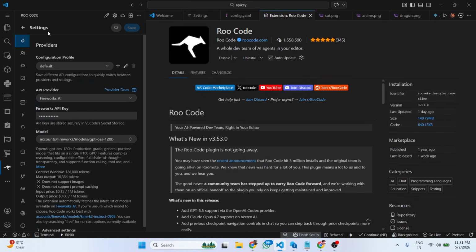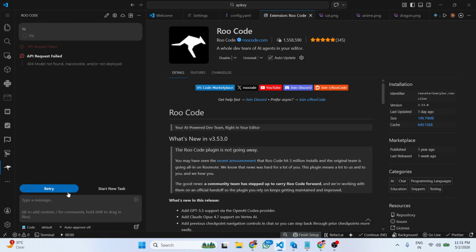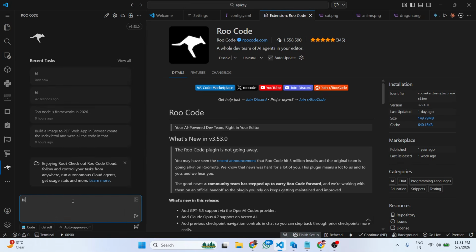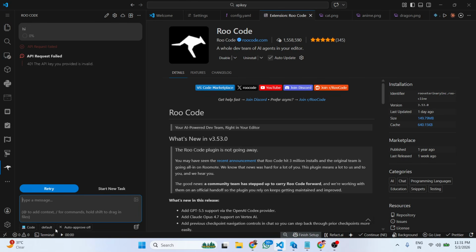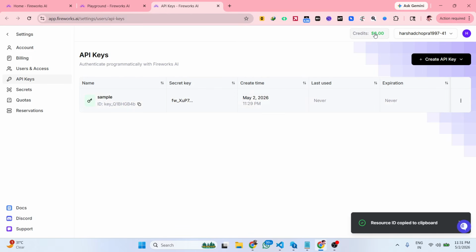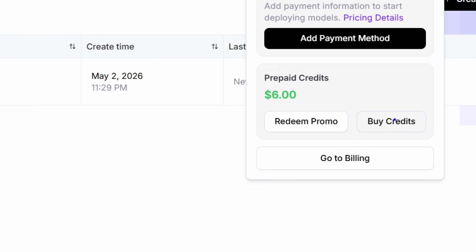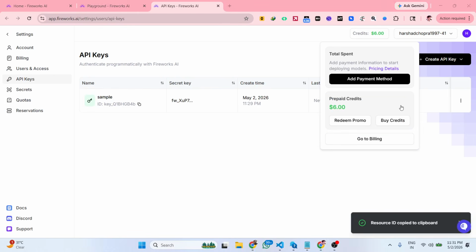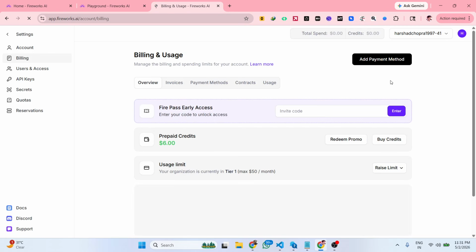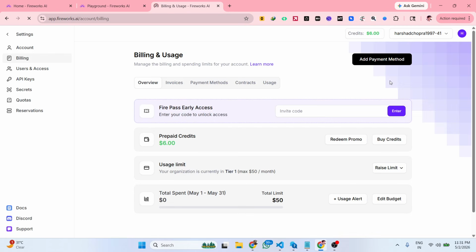Let me use this one. So credits, you basically get $6 credits to actually try this. You can even add a payment method to top up more credits once it is over.